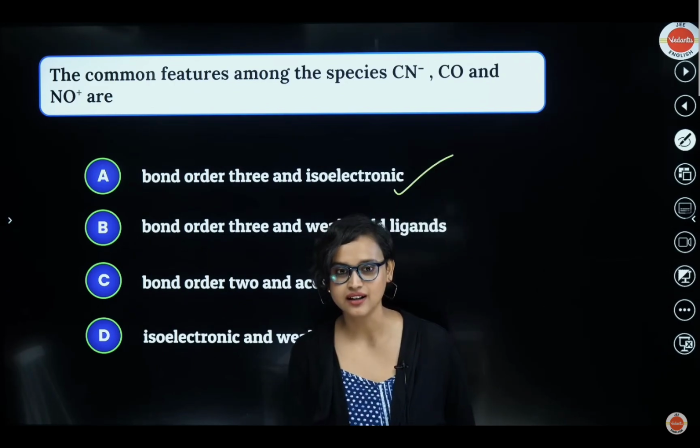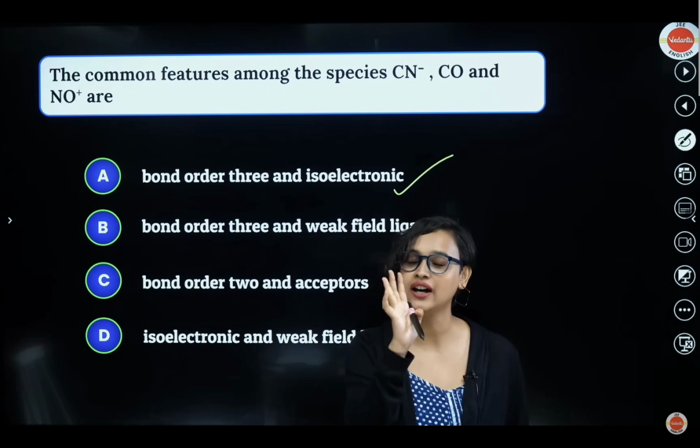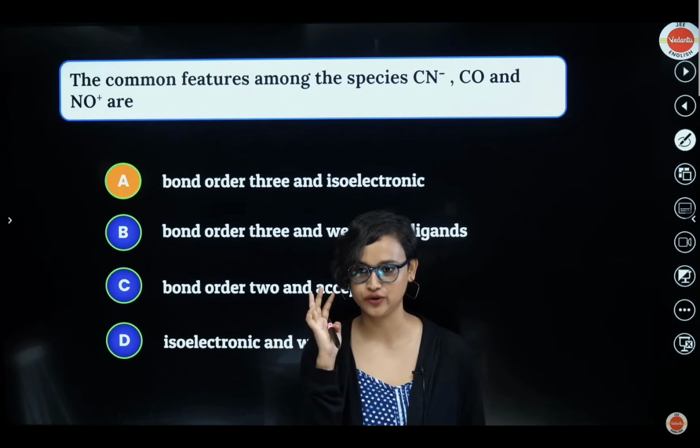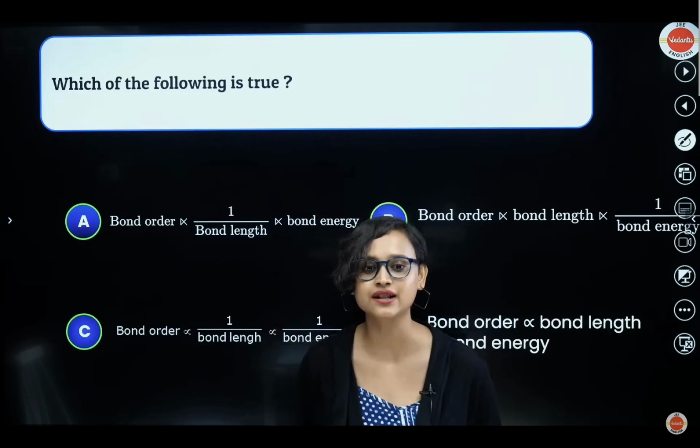Easy peasy biryani tasty. See, these kinds of things can come in the exam, and they do. I will take care of some of the problems also, and you will see that these kinds of questions do come in the exam, and it will be super easy and super simple for you. Okay? All right. All 3 of them have 14 electrons. They're isoelectronic, and the bond order is 3. Correct? Next, which of the following is true?